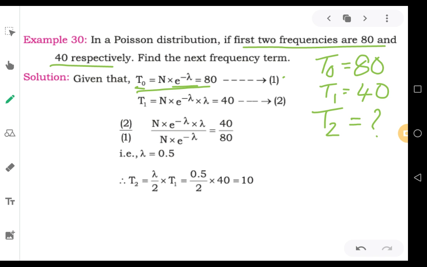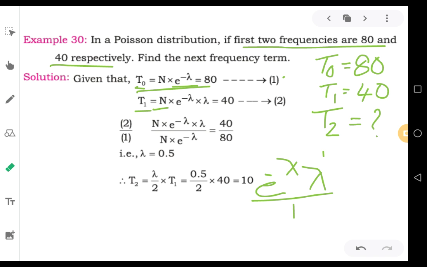Now let us expand the second frequency term, T1. T1 is also expanded as n into P1. We don't have the value of n, so write n as it is, into P1. P1 is expanded like e to the power of minus lambda into lambda to the power of 1 divided by 1 factorial.